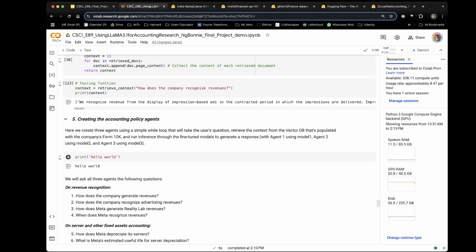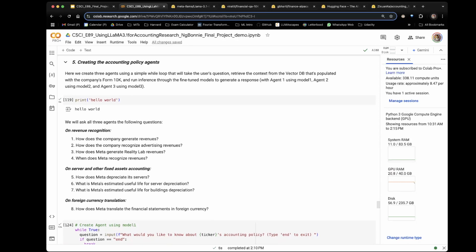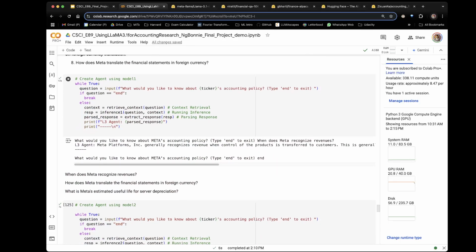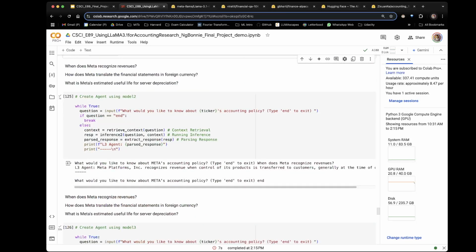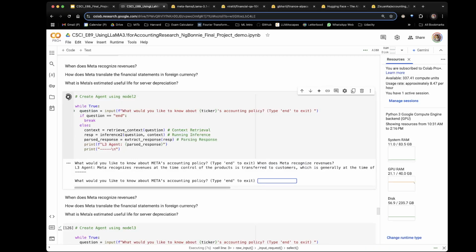And in the last step, this is where we create the 3 accounting policy agents using inferences from each of the 3 models. We asked each of the 3 models the same 8 accounting questions and we evaluate their performance. Let's ask the first agent a question on revenue recognition. Okay, let's try agent 1. I think by running the model earlier, I was messing up something, but this worked previously. When does Meta recognize revenue? Okay, it seems like it's generating the right answer.